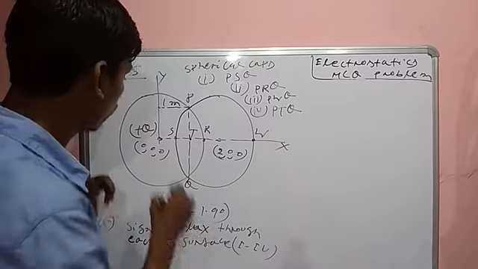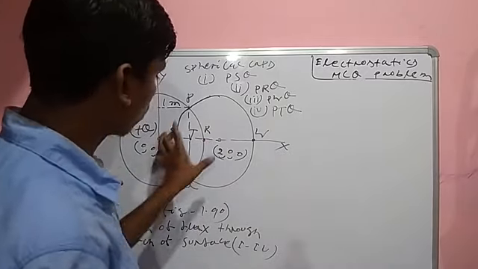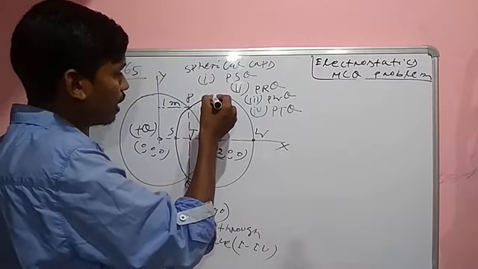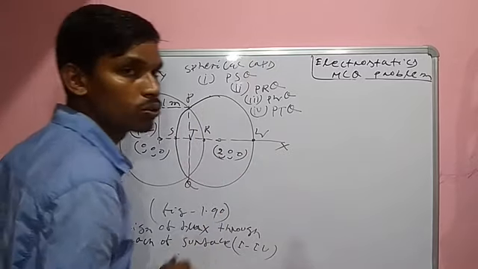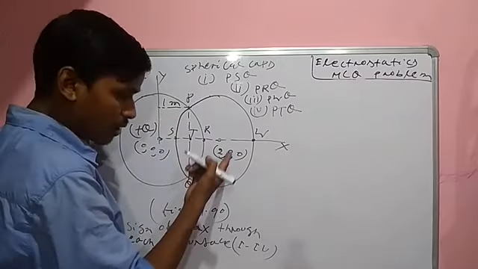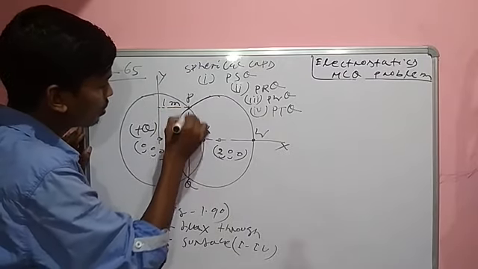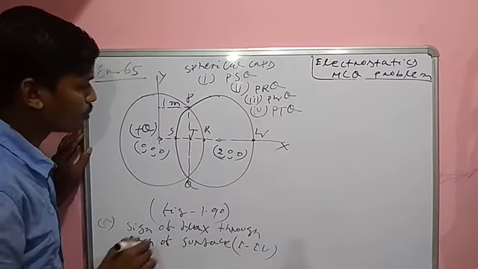So the distance between the two centers is 2. Also given is that this sphere's radius is √2. And in your figure this distance is given as 1 meter. Yes or no? This is also 1 meter, 1 meter, 1 meter. This is the square.